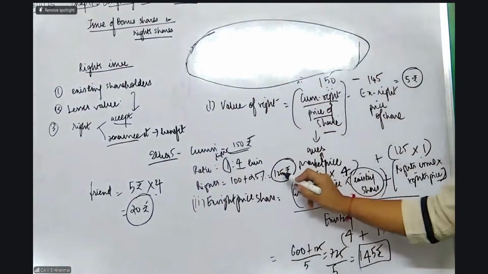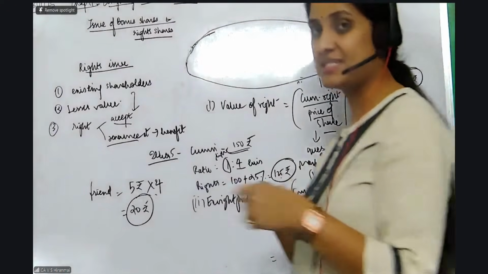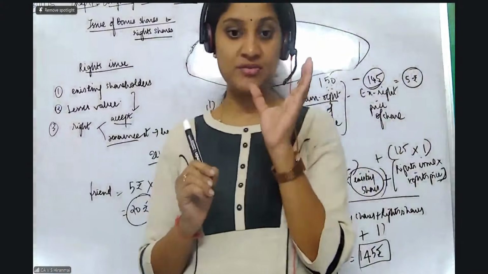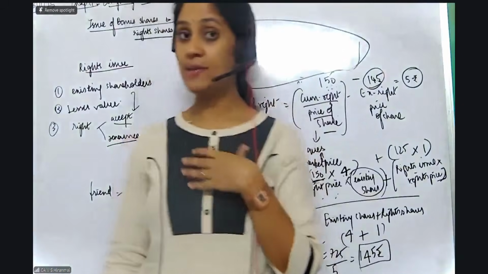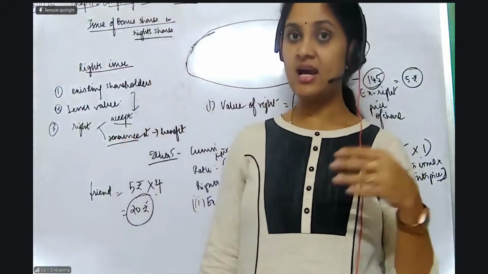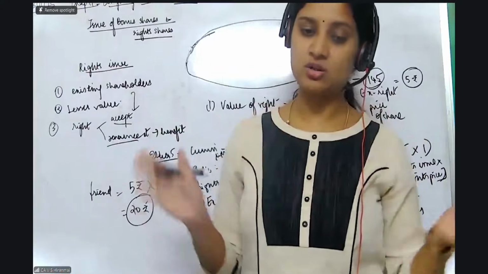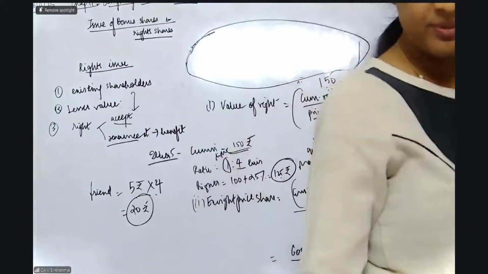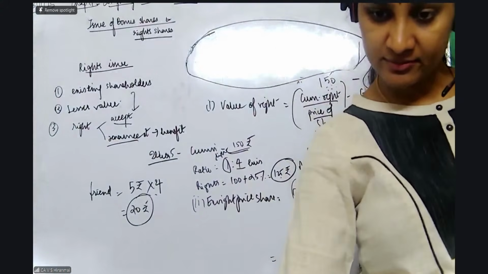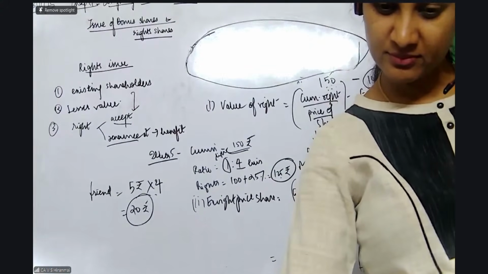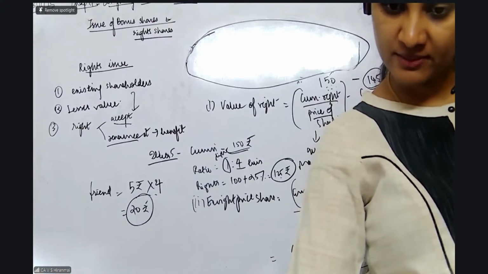So how much will it cost? 125 plus 20, 145 rupees. Actually, X right price he is paying: 125 to the company, 20 rupees to me he has to pay. Clear? But if I am going to take the shares directly, I have to pay only 125. So in which way will I be benefited? Existing shareholders get the benefit. Is this concept very clear? Any doubts you people have? Very simple. You just need to learn this particular question by heart.